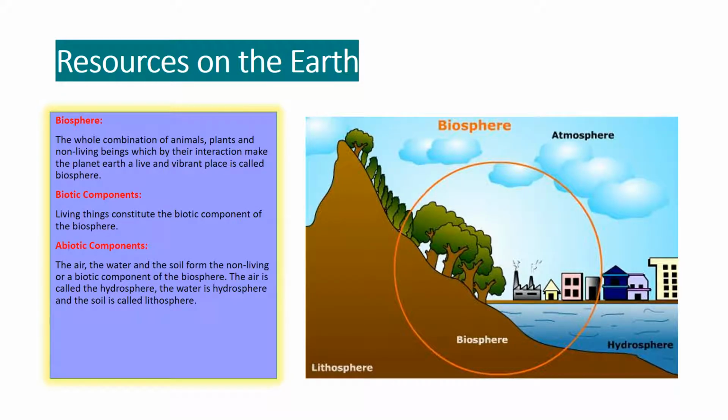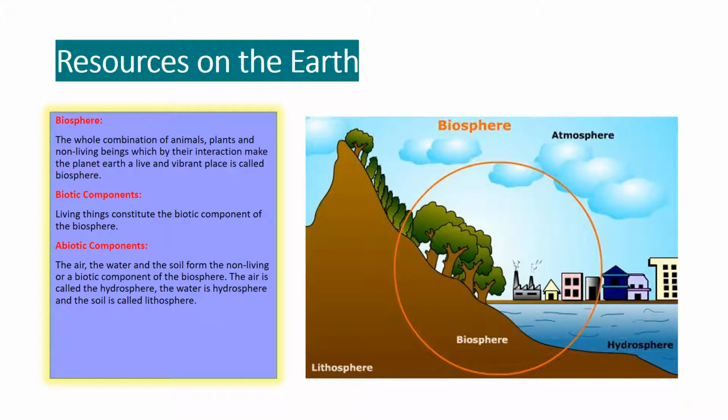Biosphere. The whole combination of animals, plants, and non-living beings which by their interaction make the planet Earth a live and vibrant place is called the biosphere. Biotic components: living things constitute the biotic component of the biosphere. Abiotic components: the air, the water, and the soil form the non-living or abiotic component of the biosphere.